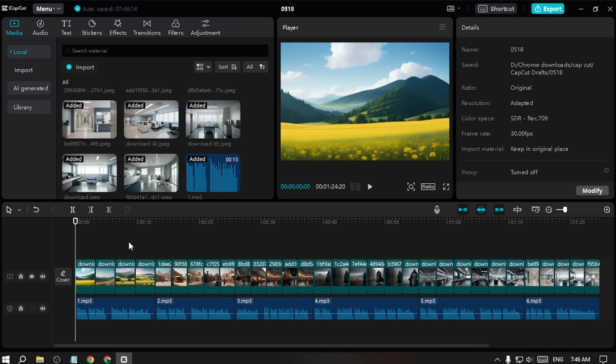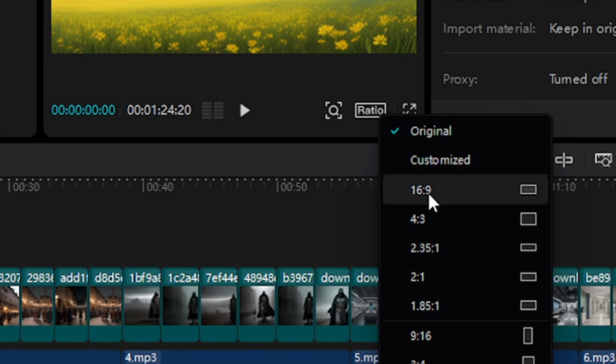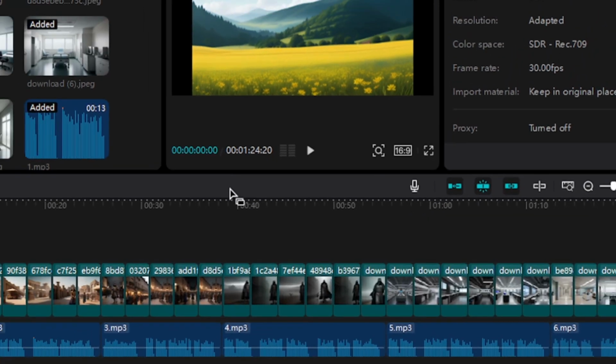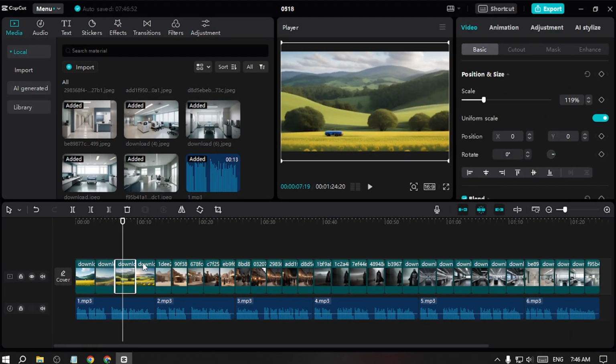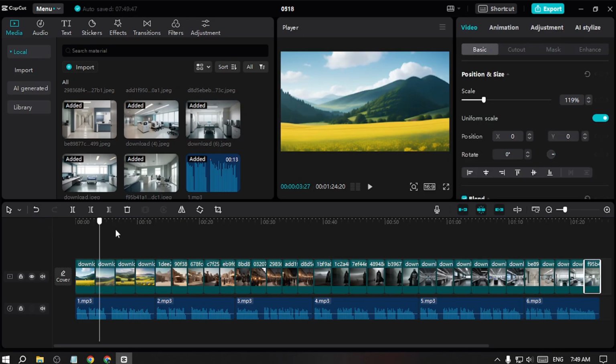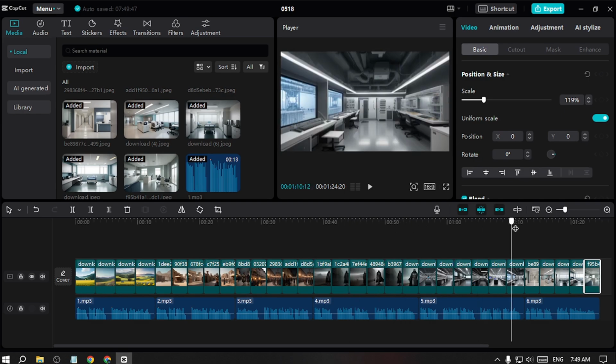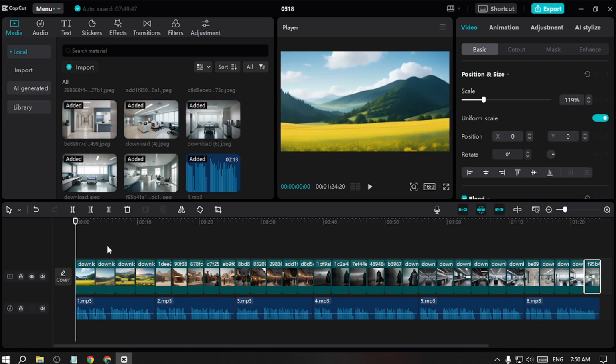Two hours later. So now we have to do some edits because our video is fully ready. In here I'll go with the ratio. The ratio will be 16:9. Okay, so after scanning all the images, you can see that all the images are fully settled in 16:9. So right now I'll do some more edits.